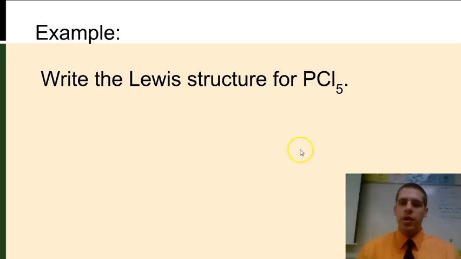All right, here's an example, PCl5, phosphorus pentachloride. Go ahead and write the Lewis dot structure for this. As always, start with the phosphorus as your central atom, figure out how many valence electrons you need, fill out the terminal atoms first, and then any extras can go on the central atom if there are any. Bring that to class, bring any questions that you have to class, and we'll get more practice there.